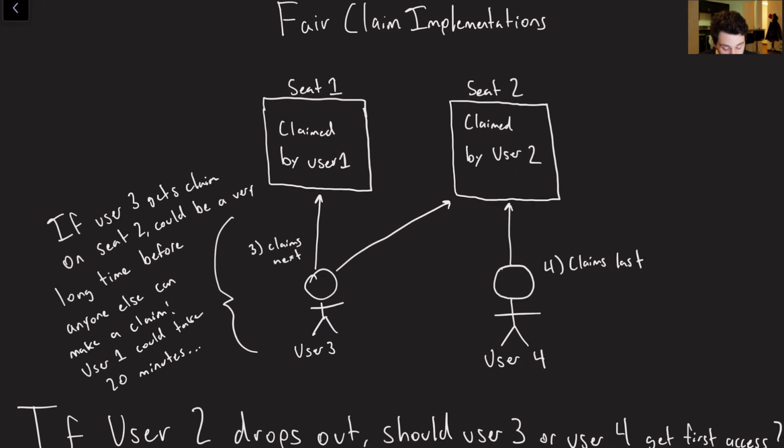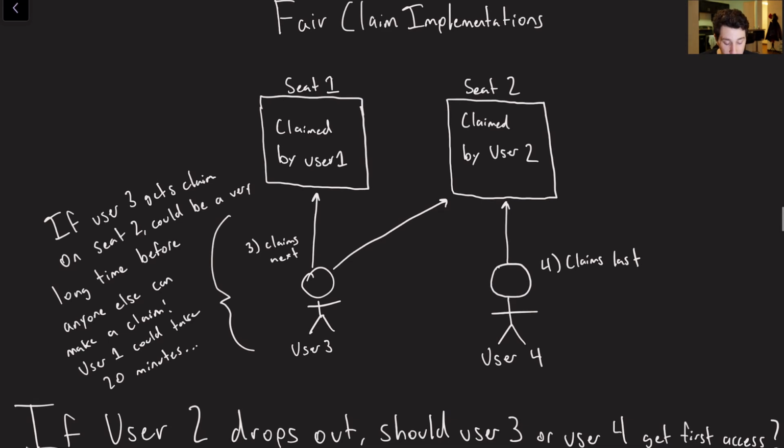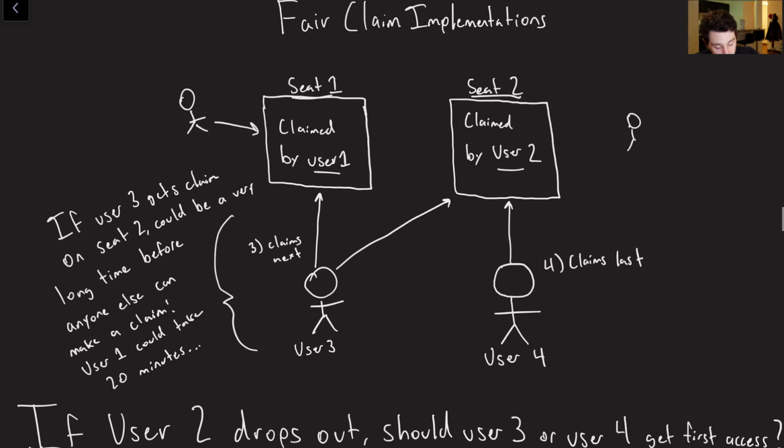However, fair claim is itself also not that simple, because of the fact that now we have to actually care about the dependencies of people's claims. So let's go ahead and figure out what this slide is talking about. Basically, let's imagine we have 2 seats, right? We've got a seat 1 on the left, seat 2 on the right. And we've got user 1 that's claimed seat 1 and user 2. So this is user 1. This is user 2 on the right. And so what's now going to happen, basically, is we say, okay, user 2 is going to drop out, right?